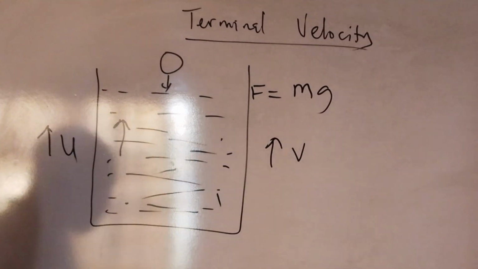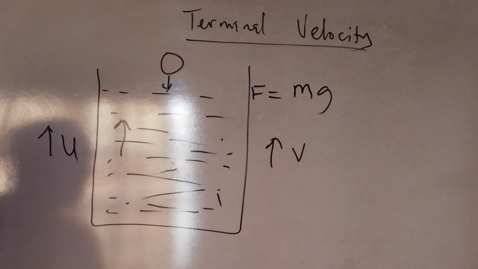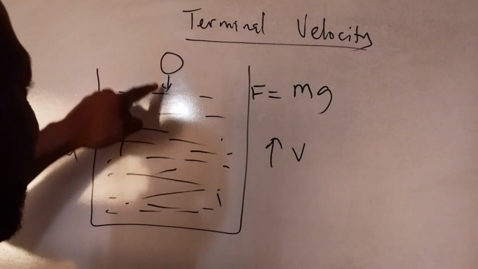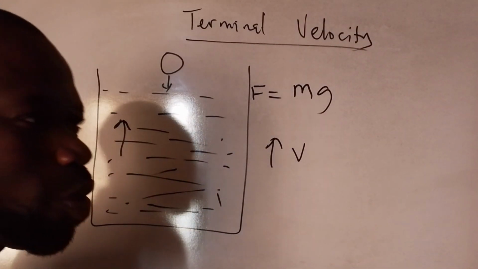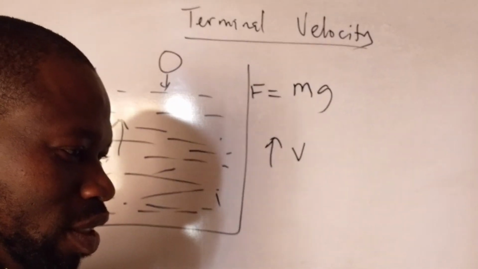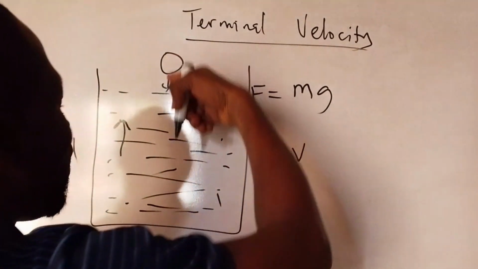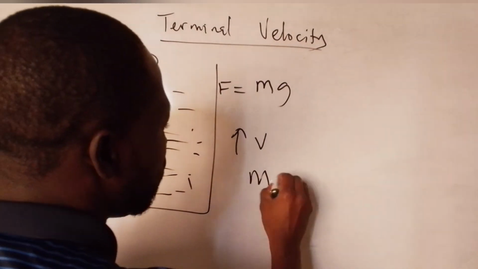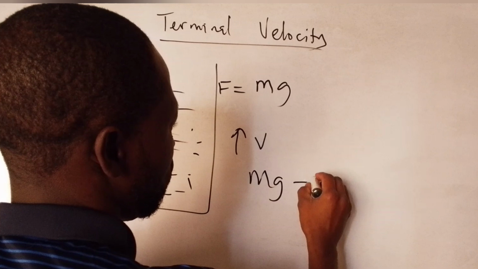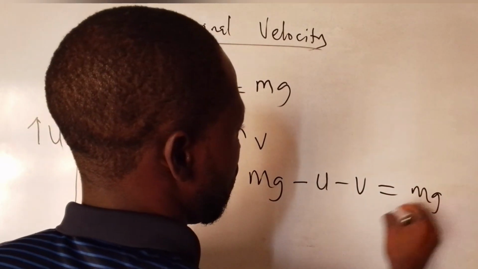All right? So what will now happen, it will accelerate. It will be going down until you get to a point where there will be no more acceleration. It will be going gently. So, the net force at which it's moving is going to be mg minus u minus v is equal to ma.